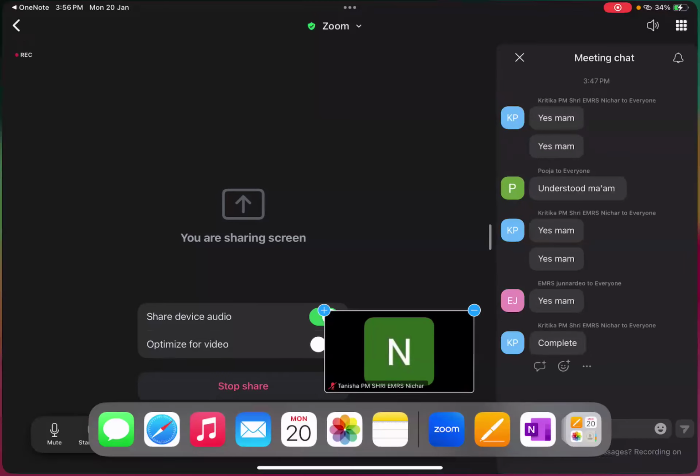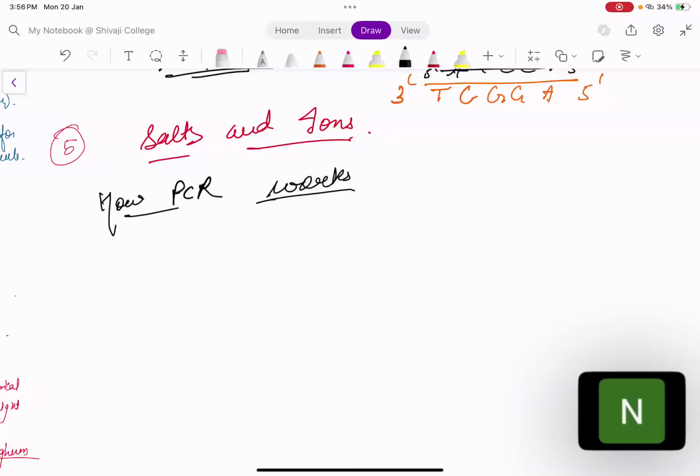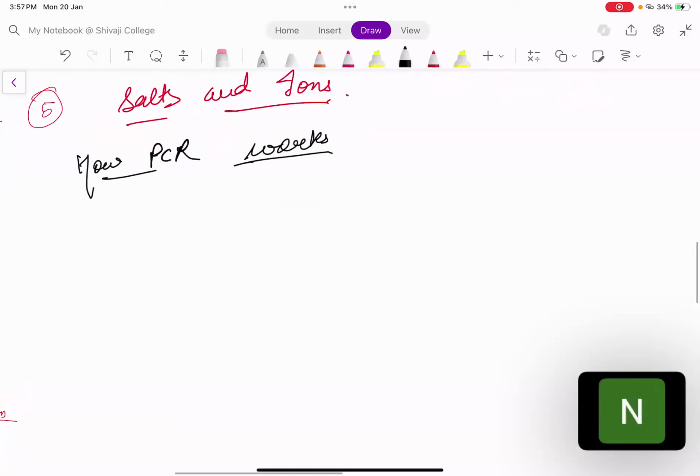Okay, so if you have understood, let us move forward. Now let us see how PCR works. PCR काम कैसे करता है? Basically in PCR there are three steps. There is a machine for the PCR reaction, a device. In that you need to add all of these things which are required in the reaction, and everything will happen by its own.